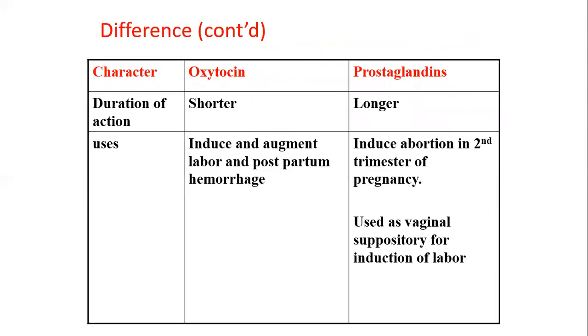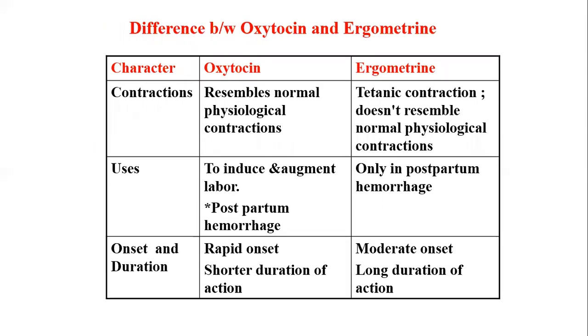Duration of action: oxytocin has a very short duration of action, whereas prostaglandins have a longer duration of action. Oxytocin is mainly used to induce and augment labor and is helpful in postpartum hemorrhage. Prostaglandins induce abortion in second trimester pregnancy, and are used as vaginal suppositories for induction of labor.